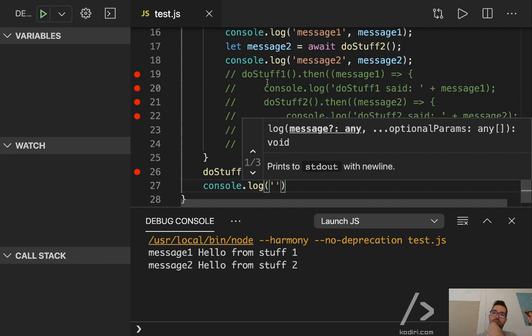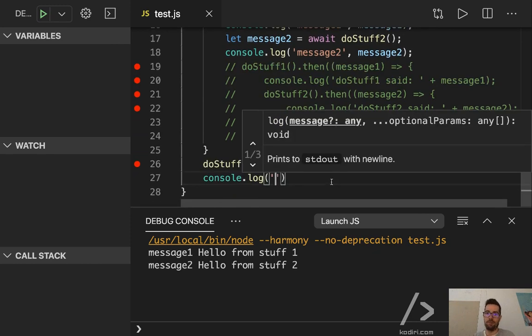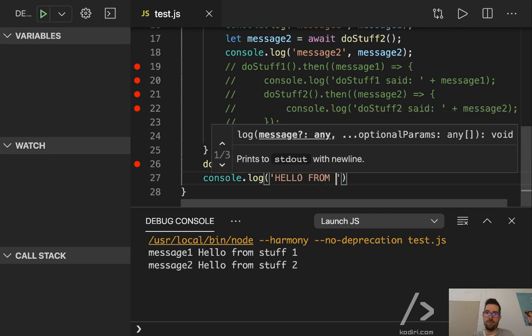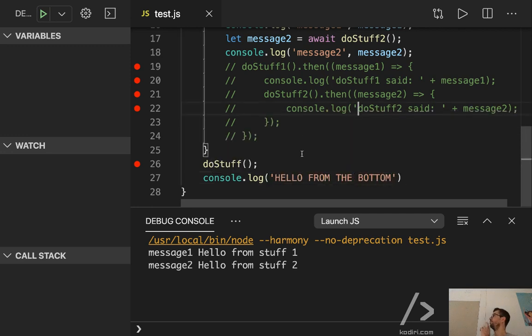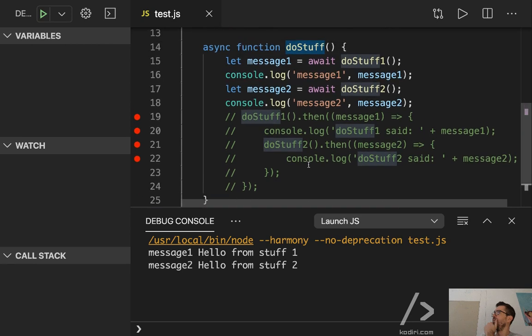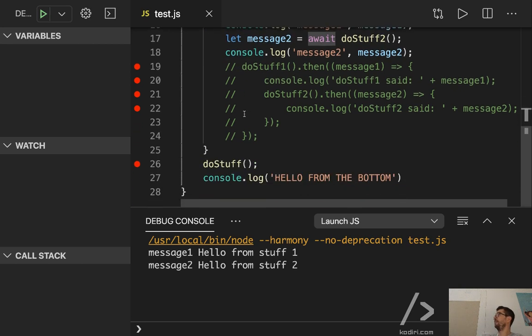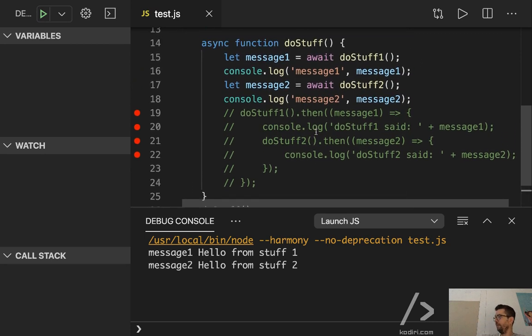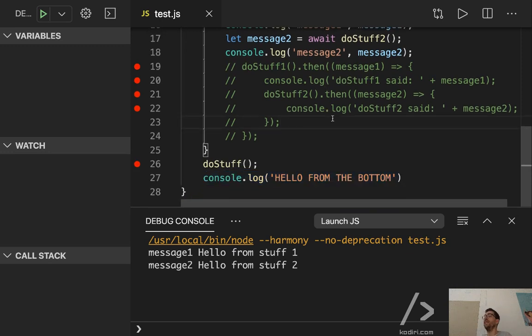That's a good question. I'll give you an answer. What is do stuff one returning? That's right. You see? It's returning a promise. In other words, remember, if you return a promise, you cannot guarantee the execution order that easily. So if you really want that message to be displayed after all the messages, we need to do something else.